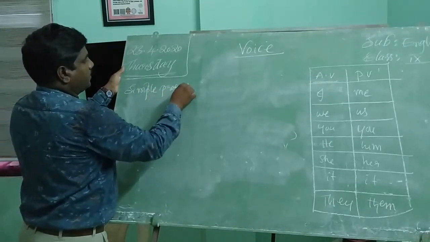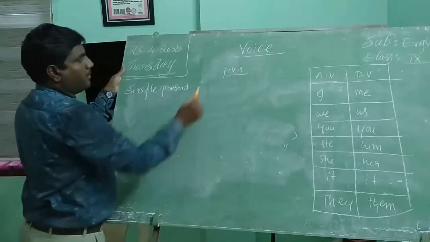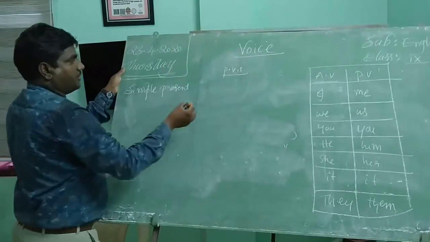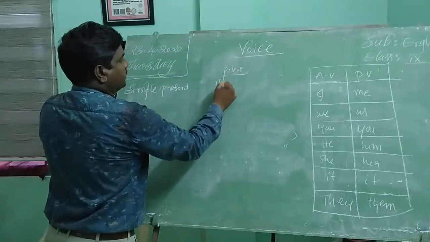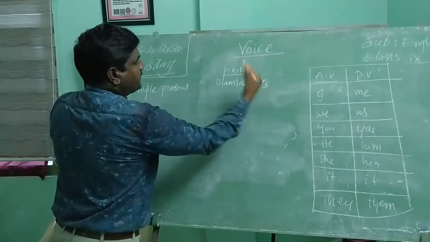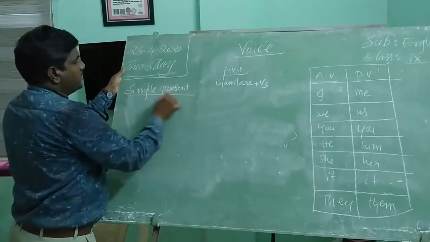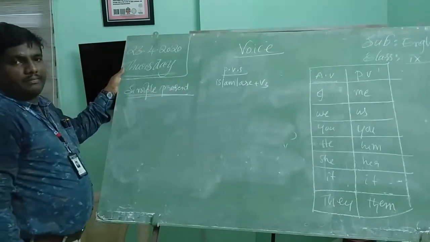PVS means what? Passive voice structure. Passive voice structure is: is, am, or are plus V3. This is passive voice structure in simple present tense.